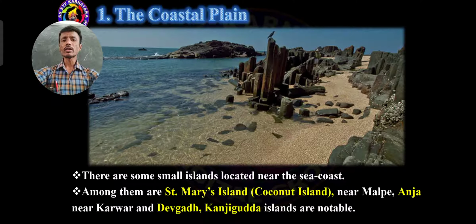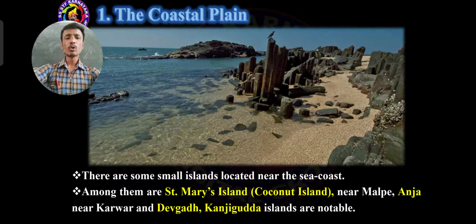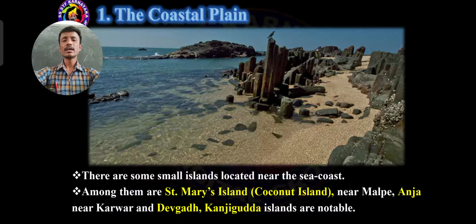See, among them Saint Mary's Island. This Saint Mary's Island is also called Coconut Island. Saint Mary's Island and Coconut Island are the same. This is located near Malpe beach. Next, Anja Island, located near Karwar.